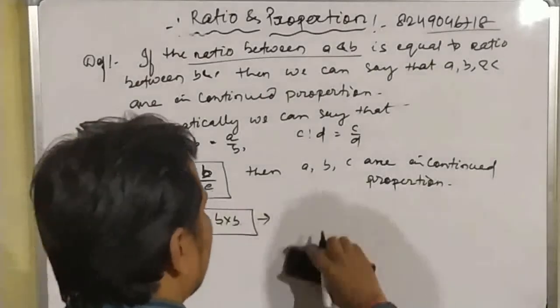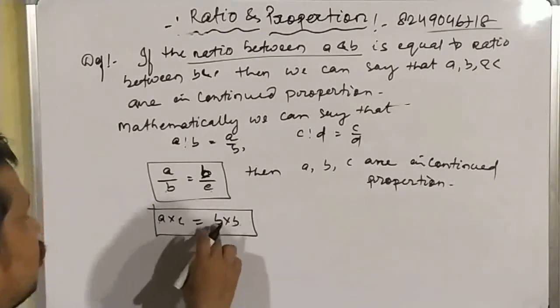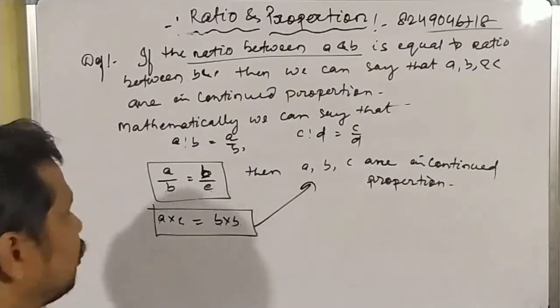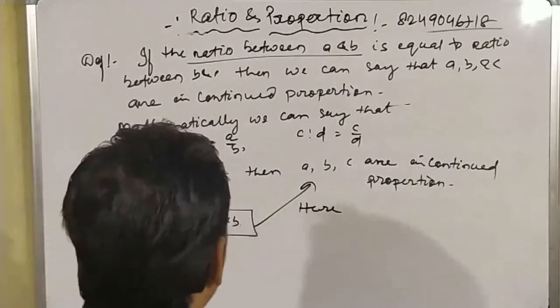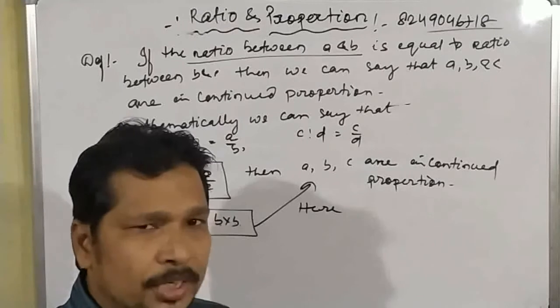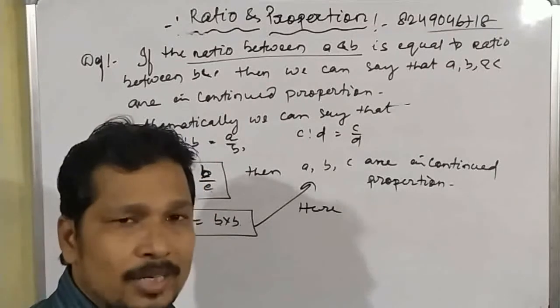If you don't know the meaning of square and cube, we can just write here: if A into C is equal to B into B, then also we can say that A, B, C are in continued proportion. In the normal case, A into D is equal to B into C, so A and D are known as extremes and B and C are known as means.